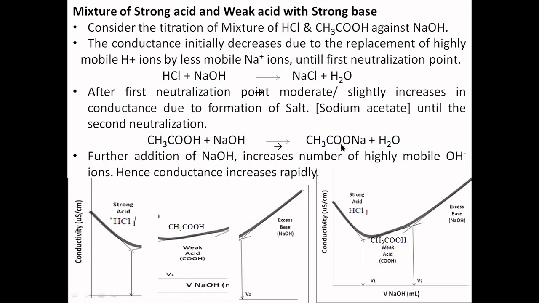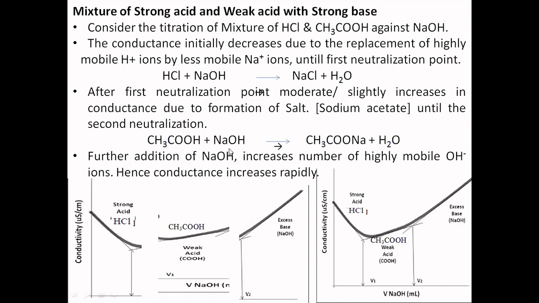So it forms the salt of acetic acid, that is sodium acetate, until the second neutralization. Here the conductance value is slowly, moderately rising. Why? Because of the common ion effect of sodium acetate during the titration. Where is the common ion effect? Here CH3COO- is there from this sodium salt, sodium acetate, and the acetate ion furnished by this acetic acid is also there.